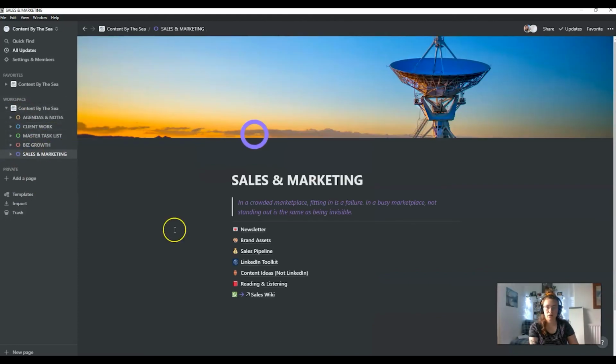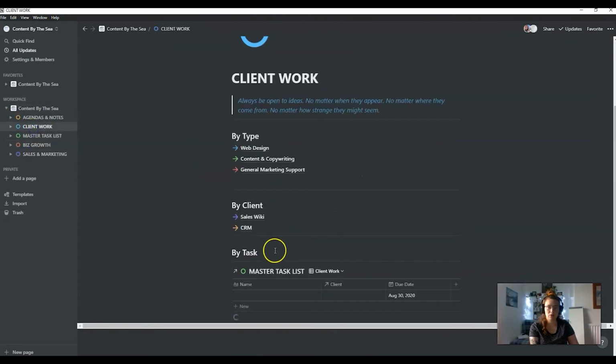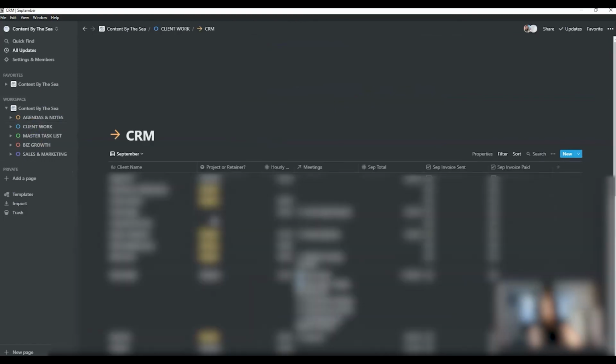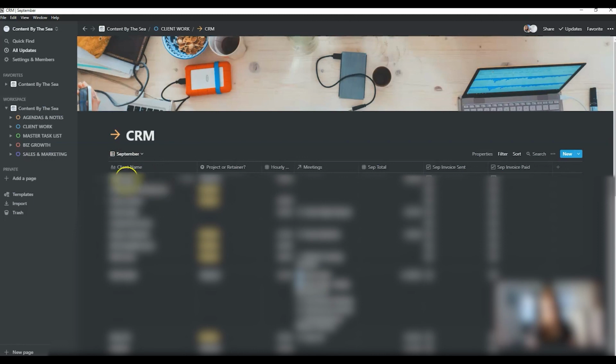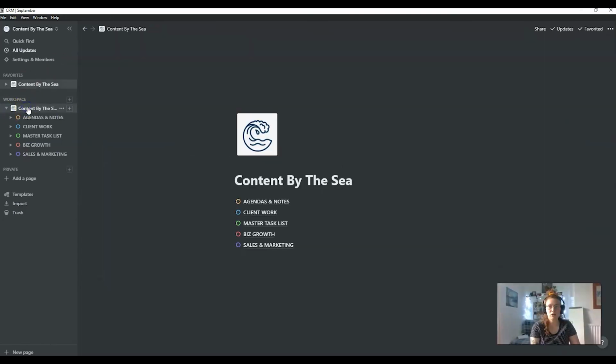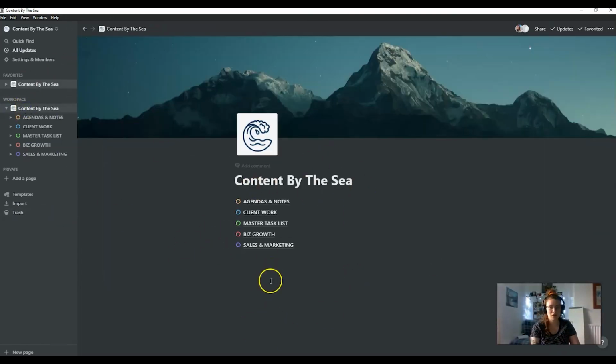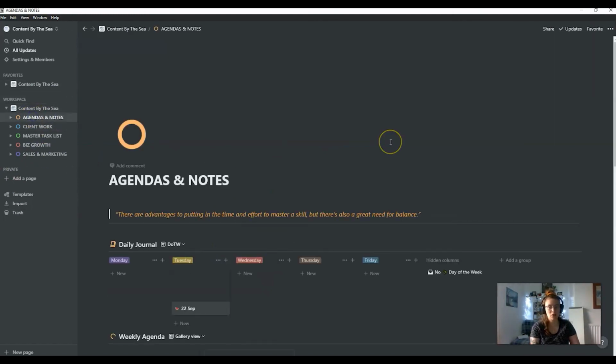So hopefully, the only thing I haven't really gone through is CRM. So, this is just going to be a big blur to you, but you can see I'll have all the clients, what kind of project it is, and then on the last day of the month or the last couple of days of the month when I'm going to get ready to send my invoices, I know what the hourly rate is, I know how many meetings I attended for each client, I know how much they billed last month, whether the invoice was sent this month, but I can obviously filter by last month as well, if the invoice was sent, if the invoice was paid, and how much I'm expected to make at the bottom. So that's really, really useful. And then all of that is accessible within here. Everything's linked together. It's definitely a work in progress.